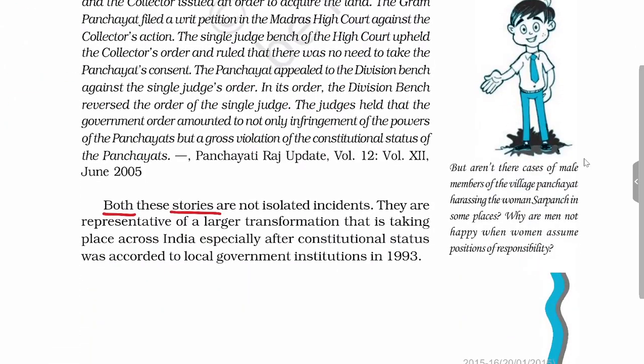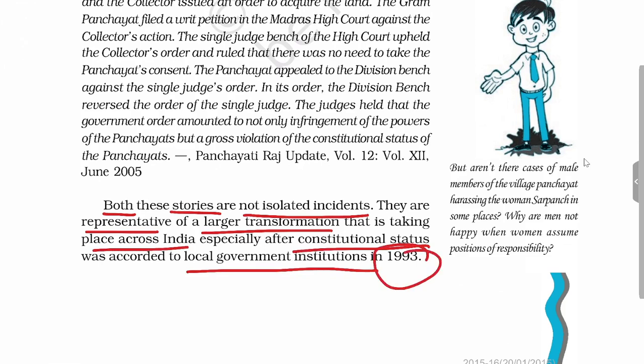Now both these incidents are not isolated events. They are representatives of a larger transformation taking place across India after we provided the constitutional status to the local institutions in 1993.